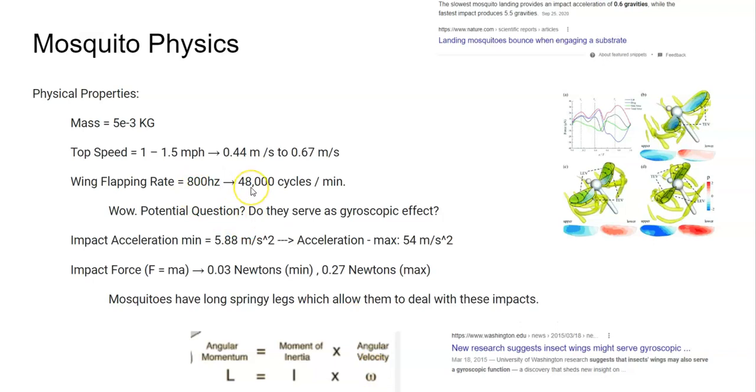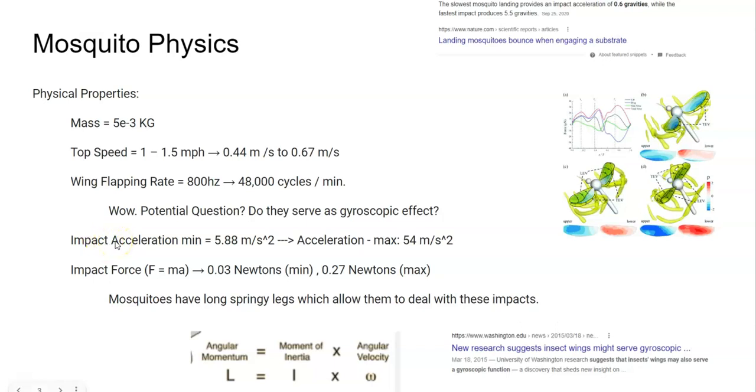When an object has high angular momentum, it exhibits gyroscopic tendencies, like a top. When you give the top a spin, the angular velocity increases, so it gains angular momentum, and that allows it to stay stationary and gyroscope around. So they resist changes in motion. I was curious about that, so I Googled it, and it said yes, new research suggests insect wings might serve a gyroscopic use. That's kind of interesting. Perhaps there might be evolutionary reasons why.